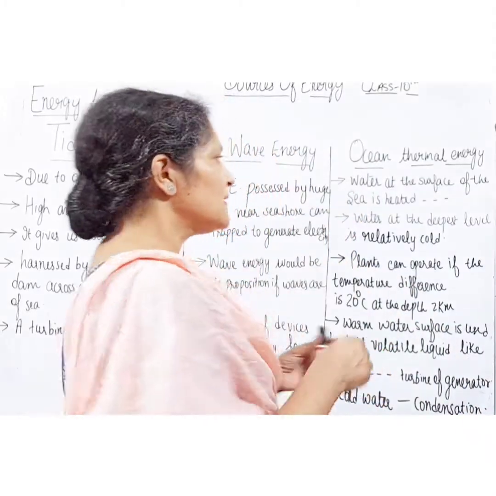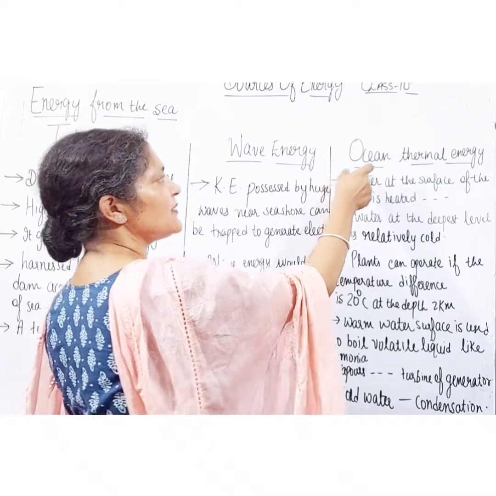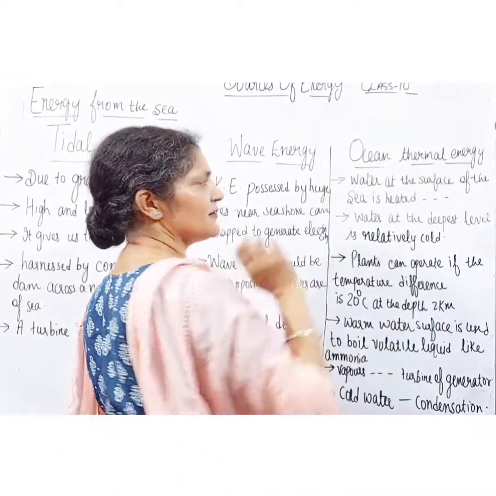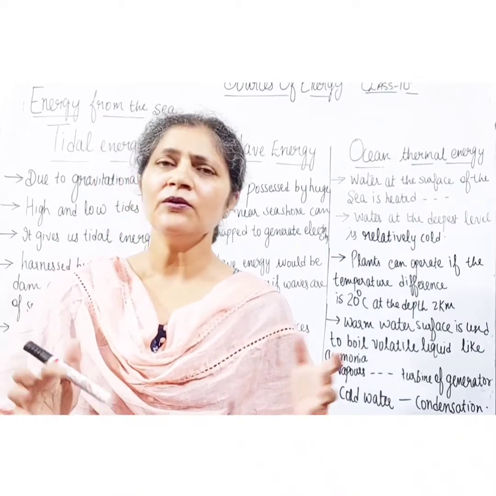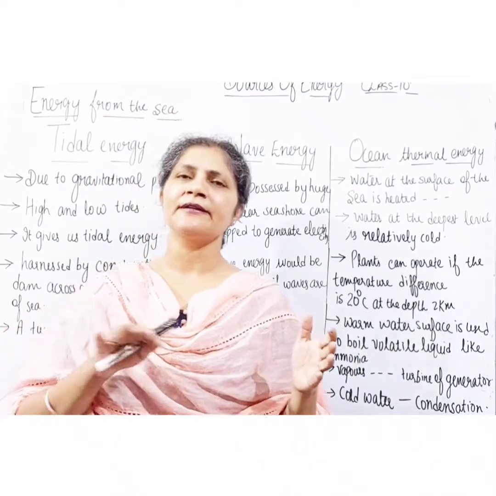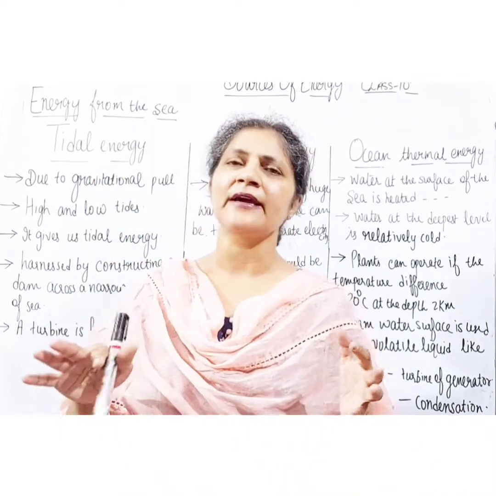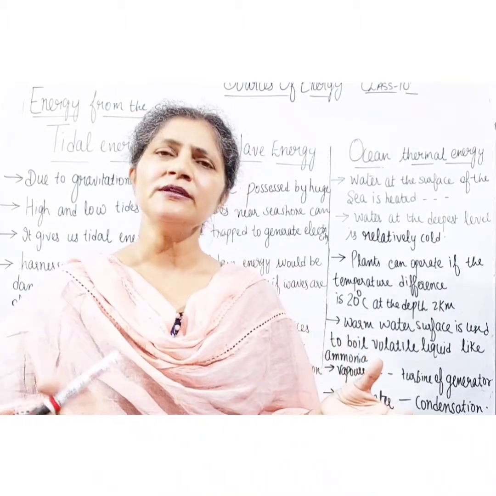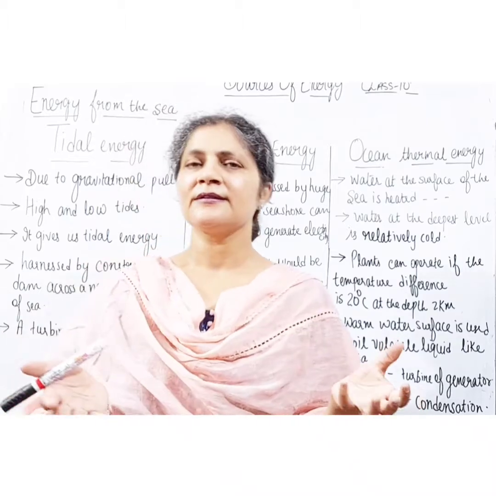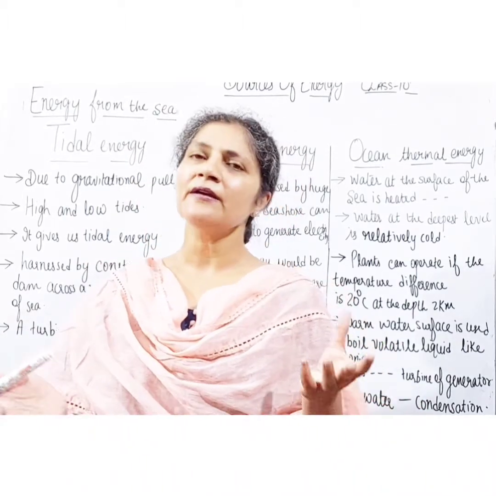Now students, the third type of sea energy is ocean thermal energy. You all know that water at the surface of the sea is relatively warm due to the radiation of the sun, and the water at the deeper section of the sea is relatively cold.